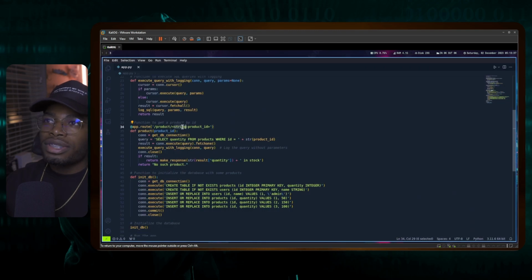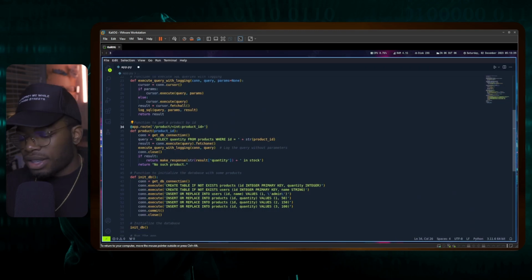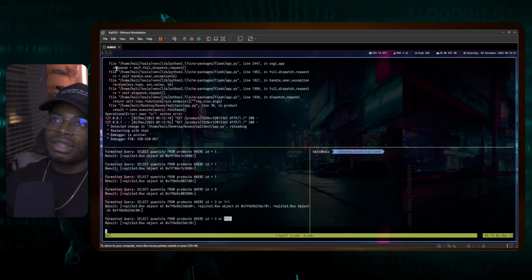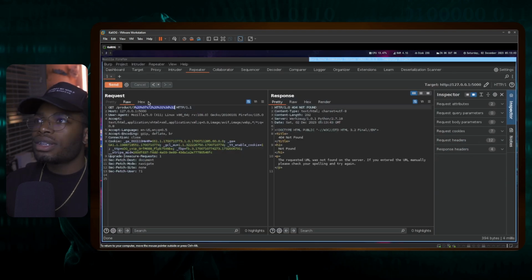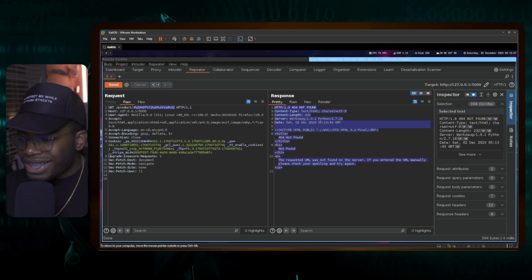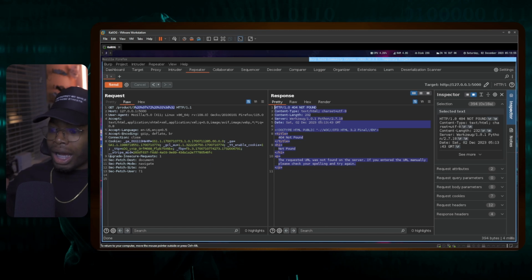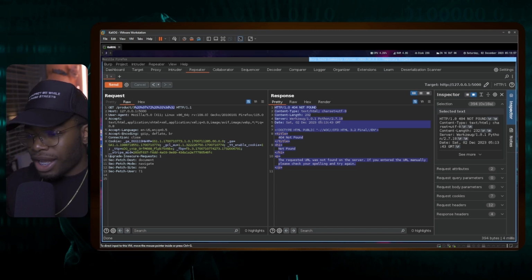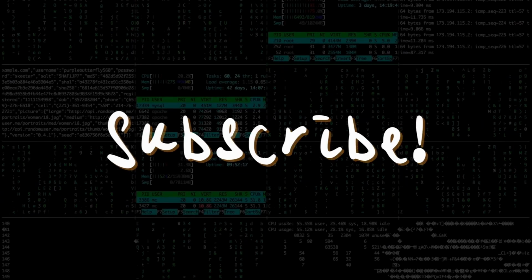If we turn this back into an int and try running this, so let's go back to Burp Suite, send this. We get a 404 not found. So is there SQL injection just because we're not using prepared statements or parameterized queries? I don't know. You tell me. Is there SQL injection because we're not using parameterized queries or prepared statements?